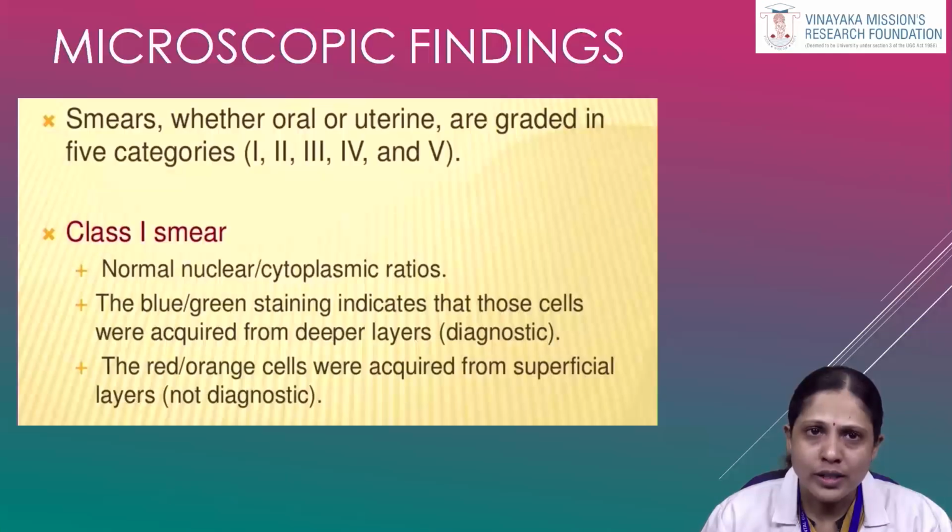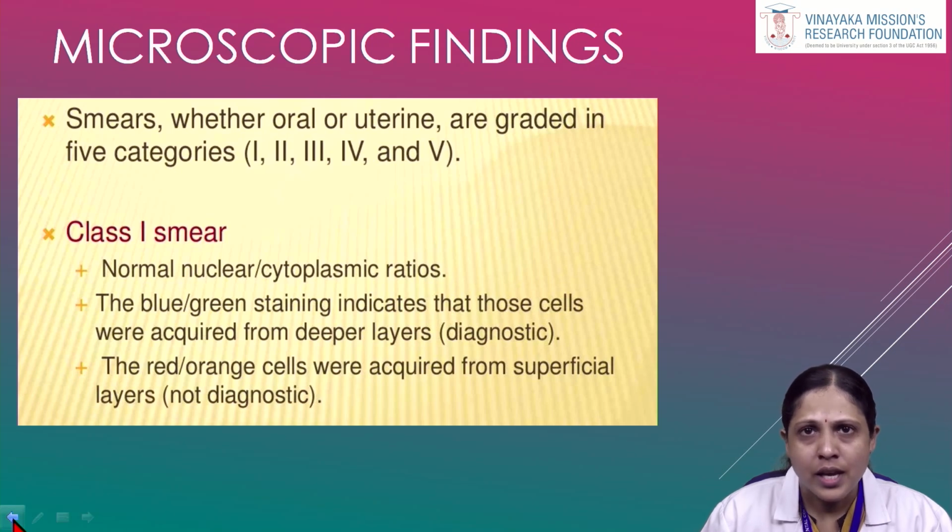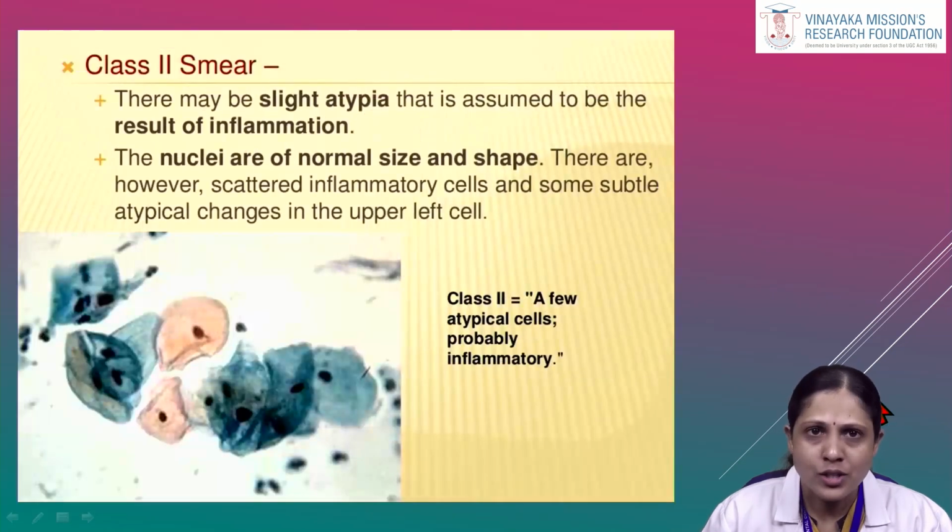The microscopic finding of oral cytology is categorized as class 1, class 2, class 3, class 4 and class 5. In a class 1 smear, normal nuclear cytoplasmic ratio will be seen. In case of using Pap stain, each layer of epithelial cells takes different colors. If cells from the basal and parabasal area are visible, they will be seen as blue or green in color. In the superficial layer, cells will be seen as red or orange in color.